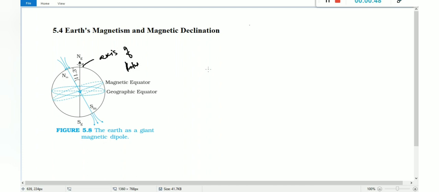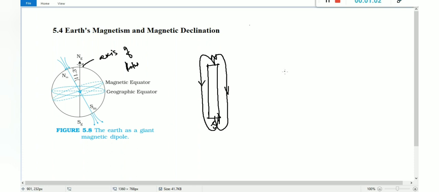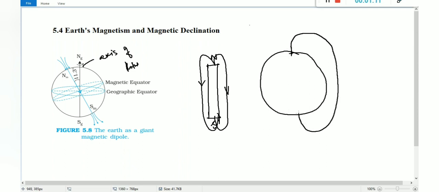If this is a bar magnet, consider this is a bar magnet, north pole to south pole, the field line should start from north to south, right? This is the field direction. If you consider earth is like a magnet, from the center the field line should come from north to south, that is with respect to the center, but we didn't receive the magnetic field from this point, so that's why it is named geographic north. With respect to the axis only we named it, actually we received a magnetic field from these 2 points.